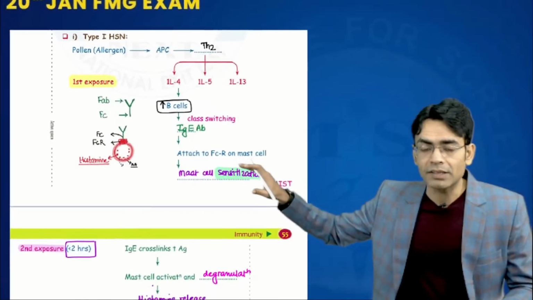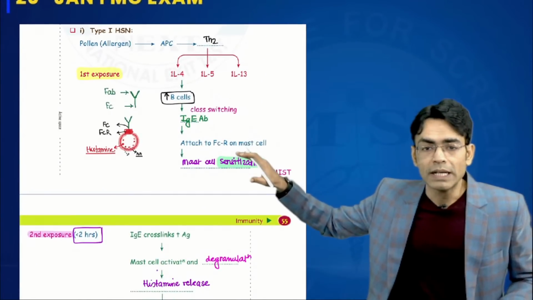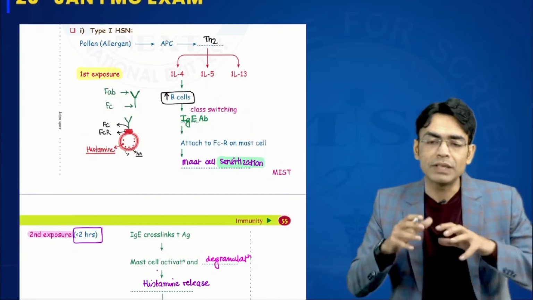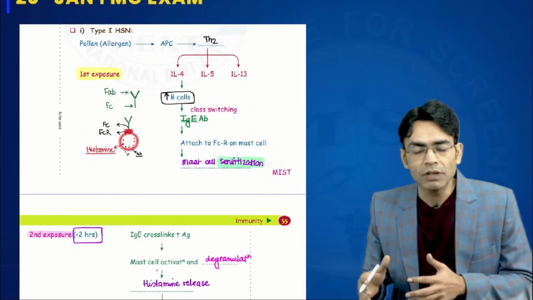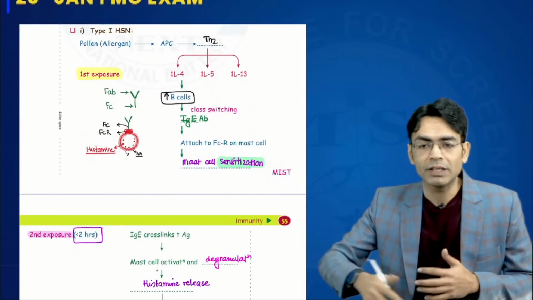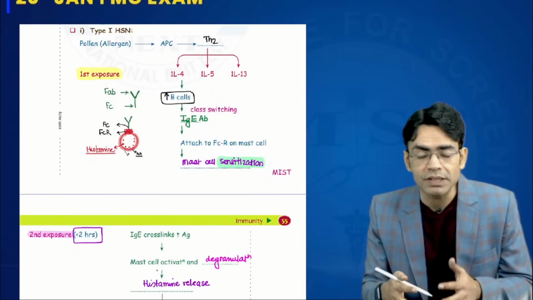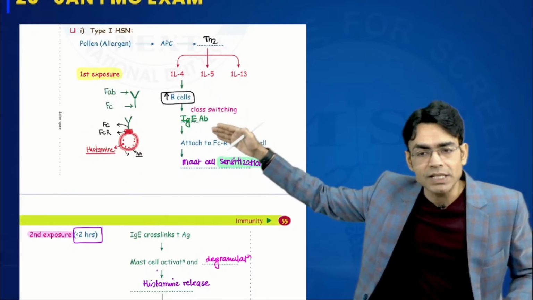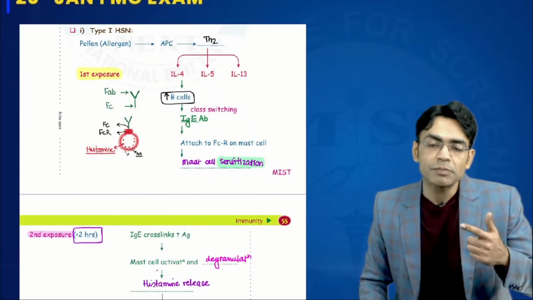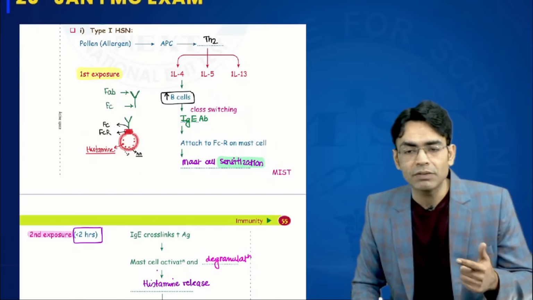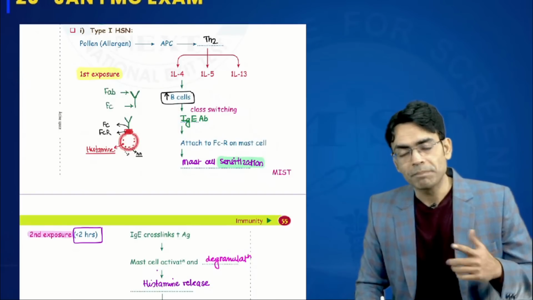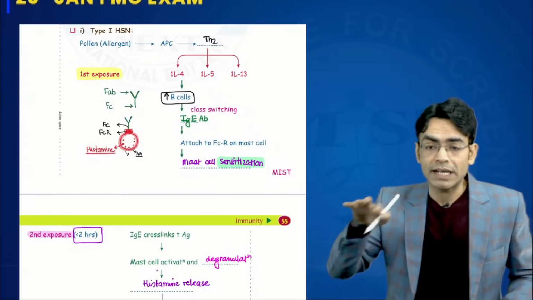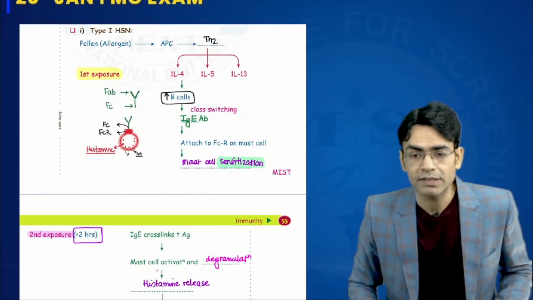Again, a screenshot from the pathology workbook: in type 1 hypersensitivity, because of the allergen, the Th2 cells will be activated and secrete interleukins, and eventually the B cells increase in number and form the IgE antibody, because the antibody responsible for any allergic reactivity is IgE. The IgE antibody then attaches to the Fc receptors on the mast cells.